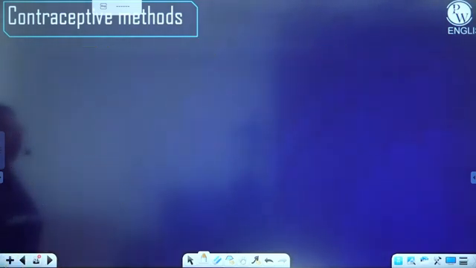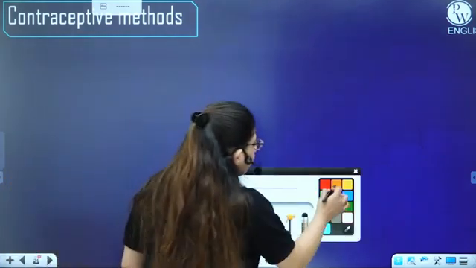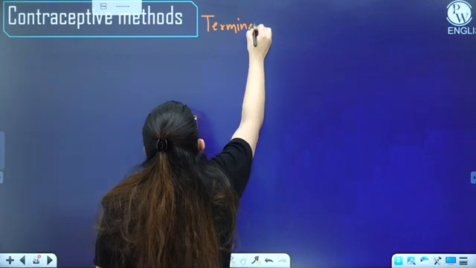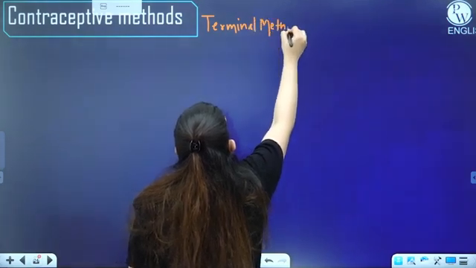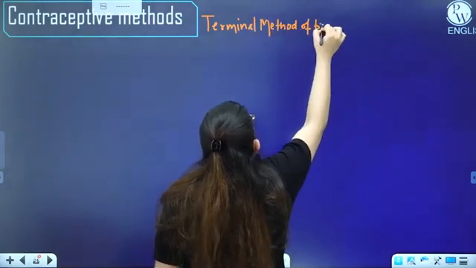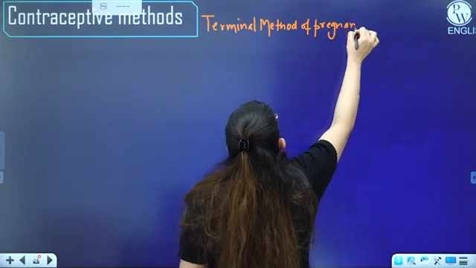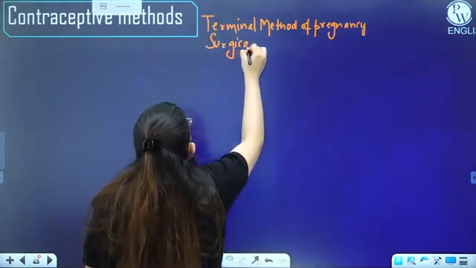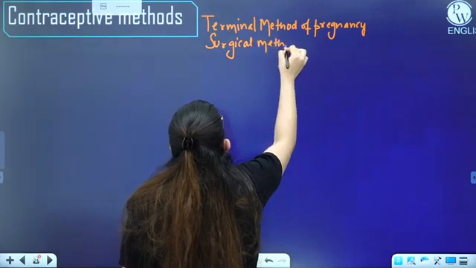Next, we have another contraceptive method, and what do you call it? This is a terminal method, meaning the end, once and for all. It's a terminal method, for pregnancy. So this method I'm talking about is a surgical method. Surgical method of family planning.